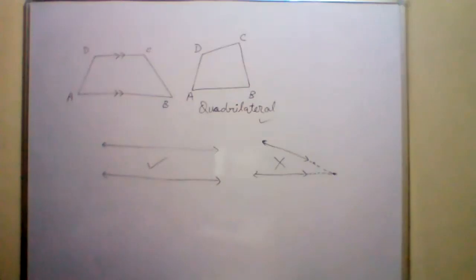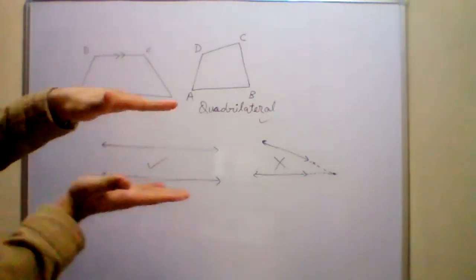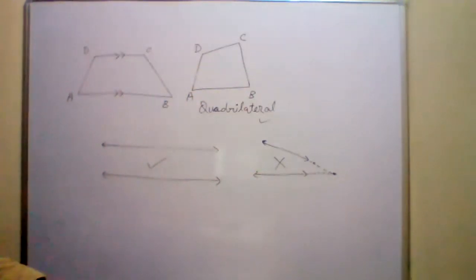Are railway tracks parallel to each other? You have seen that railway tracks are always going parallel to each other. Railway tracks, have you ever seen them? Yes, sir. It is an example of parallel lines.